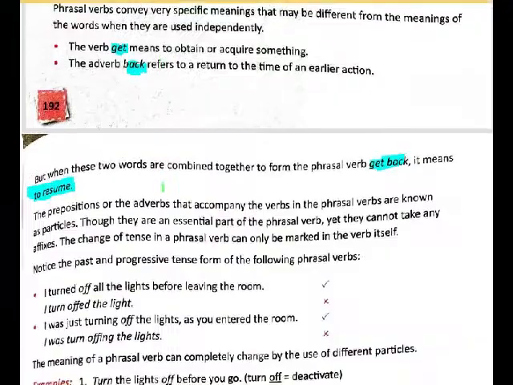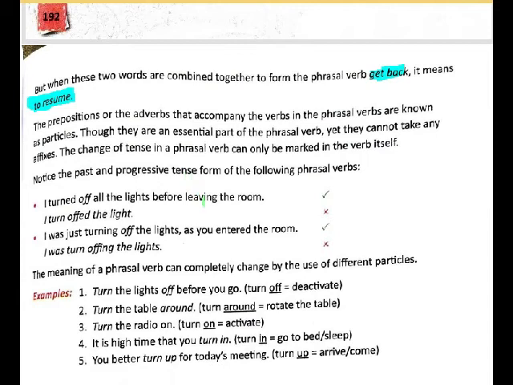One more thing: in a phrasal verb, if you want to use the past form of it, then changes are made to the verb part, not to the other parts. For example, turn off means to switch off something. If I want to write the past form of turn off, it will be turned off. You can see here that the past tense, turned, has been used. If I write turn off, which a lot of us often say, then that is wrong. So this is right and this is wrong.